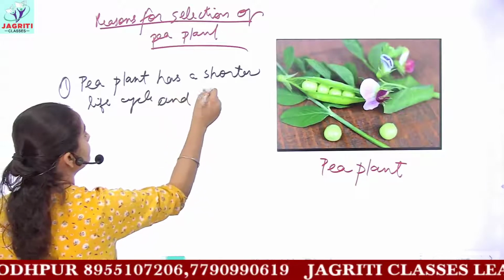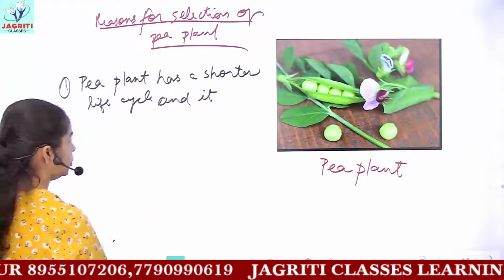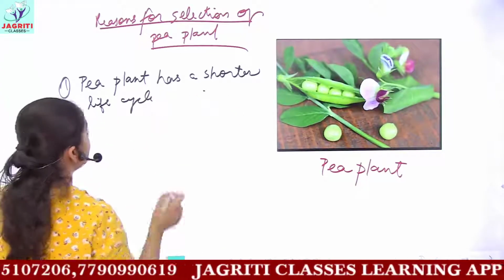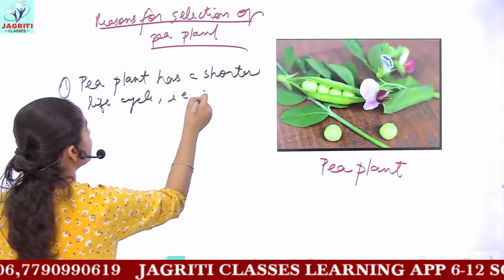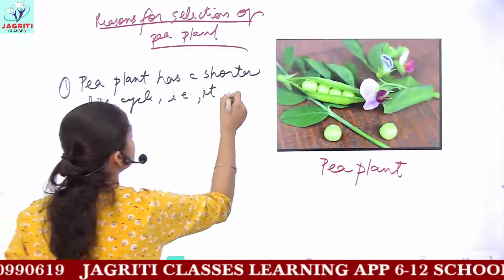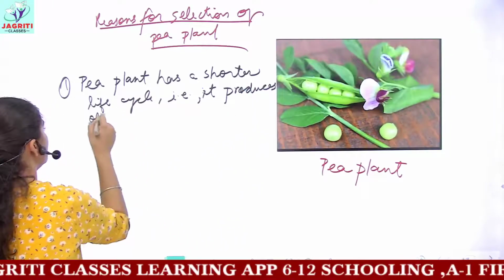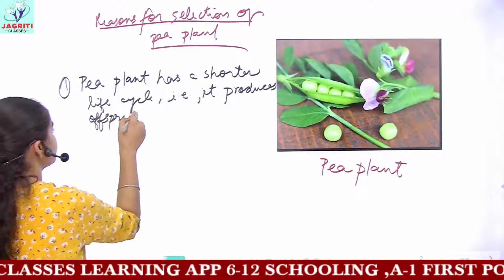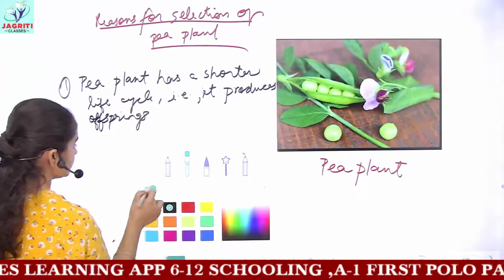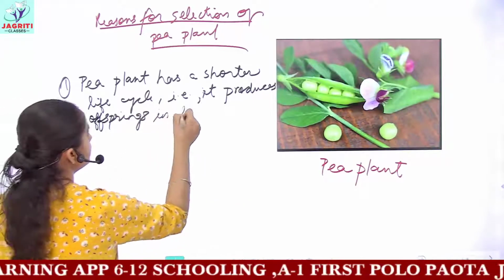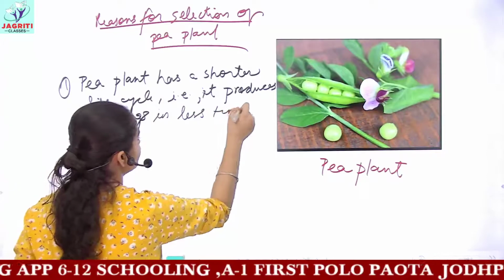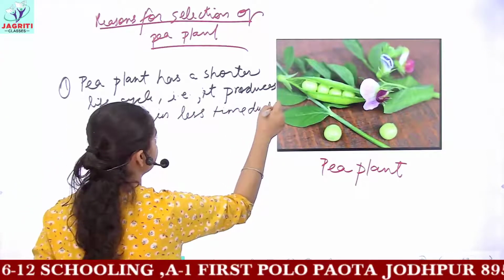which means that it produces offsprings in less time duration.